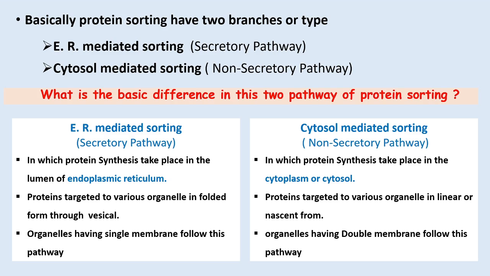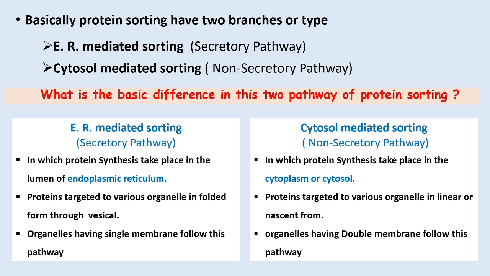In ER mediated sorting, the protein synthesis takes place in the endoplasmic reticulum, while the proteins are targeted into various organelles of the eukaryotic cells in the folded form through vesicle formation.